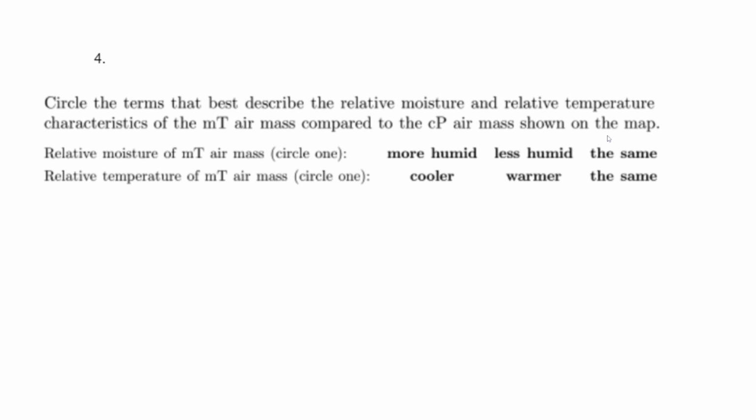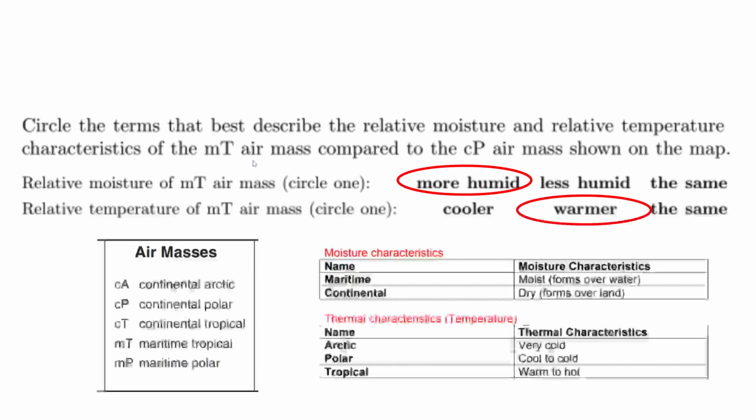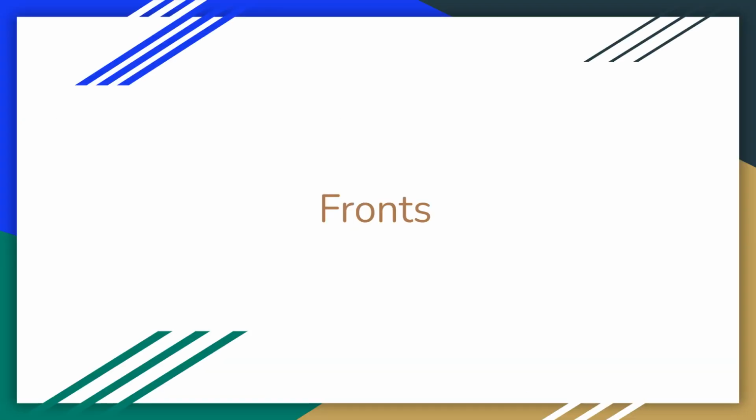Well, we don't have a map, but let's figure it out just based on the symbols. Relative moisture of MT air mass. MT, remember, is maritime tropical. Maritime tropical air masses are more humid, and the temperatures of maritime tropical air masses are warmer because tropical air masses are warmer. In the next video, we'll talk about fronts.